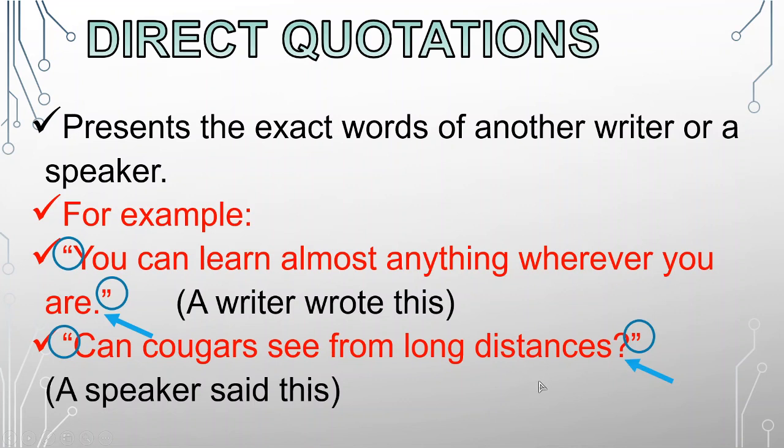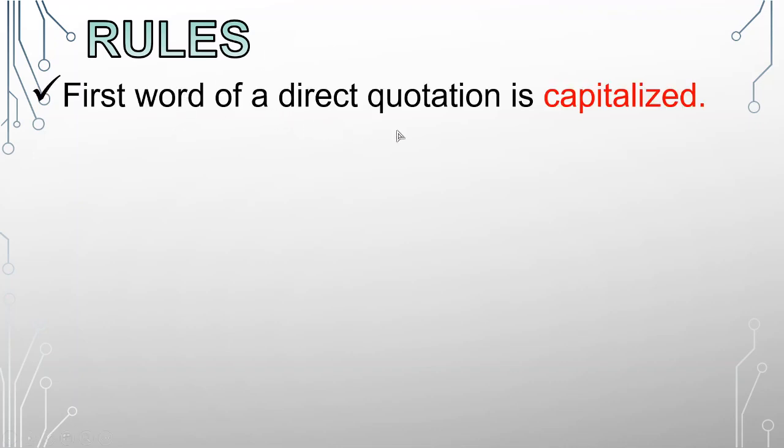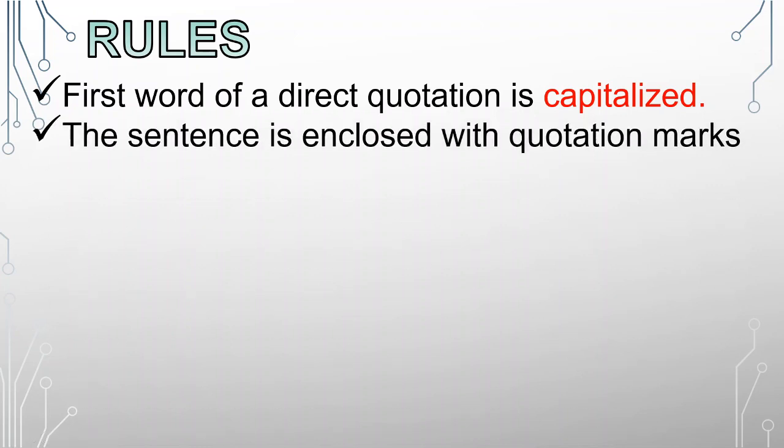So let's go to the rules and guidelines on how to write direct quotations. First, the first word of a direct quotation is capitalized. I'll be giving you examples later on. Next, the sentence is enclosed with quotation marks. Again, we have the open quotation mark and the closed quotation mark. You should have both of these: this one before the first word, and this one after the punctuation mark.